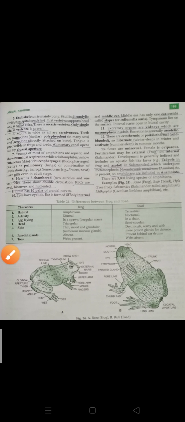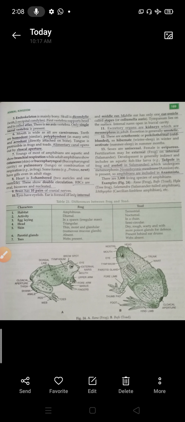In case of mouth, they are carnivores, so homodont type teeth are present. Polyphyodont type of teeth are also present, or acrodont type of teeth are also present. Clear? Their tongue is protrusible, means their tongue can come out from the mouth, and it is very lengthy and very flexible in case of frogs and toads. The alimentary canal is open type, and the cloacal aperture is present, means cloaca is the pore from where urine and excreta can pass. For the discharge of excreta they use only one opening.